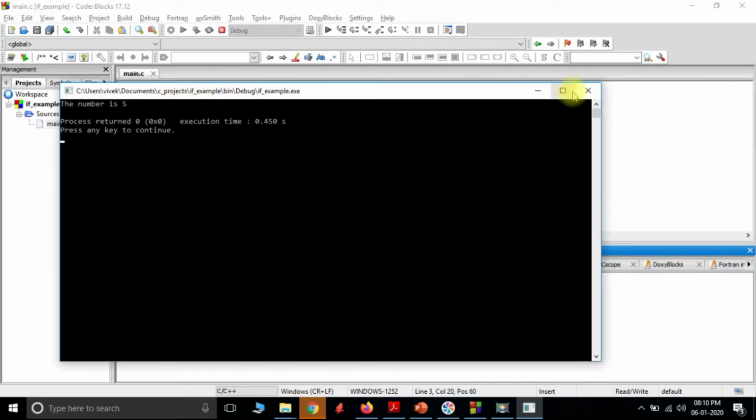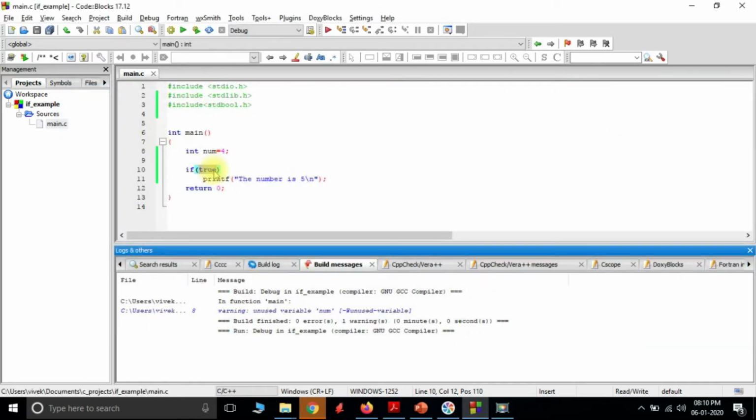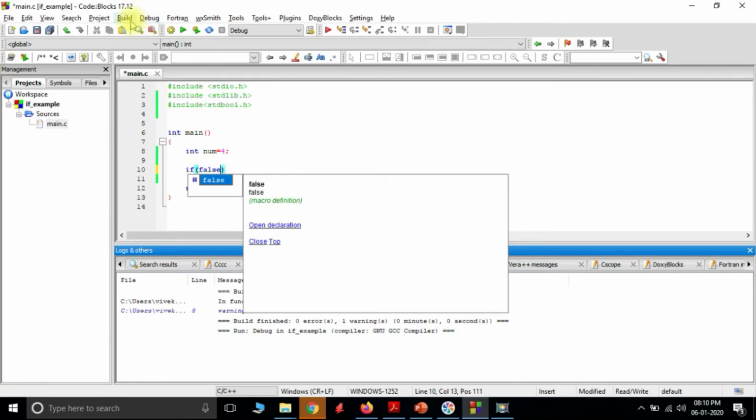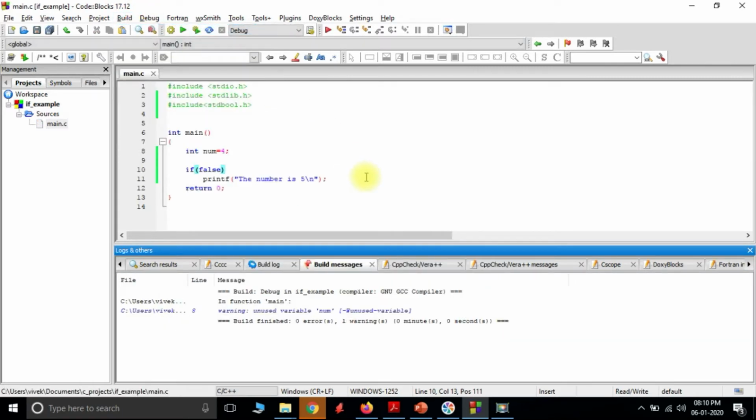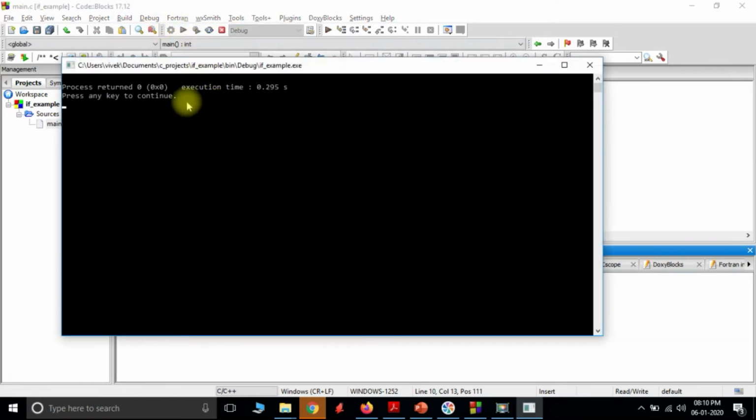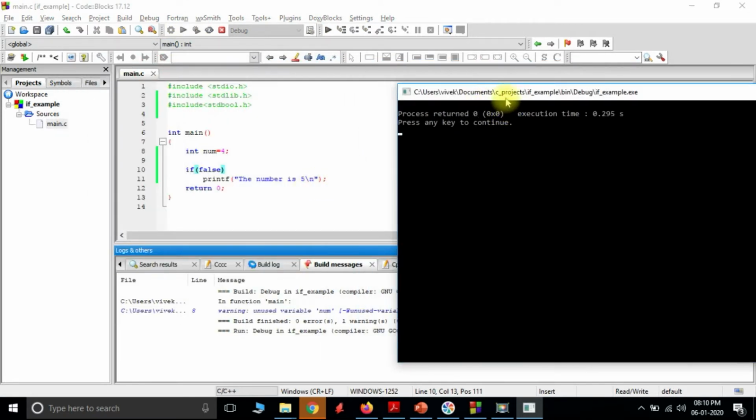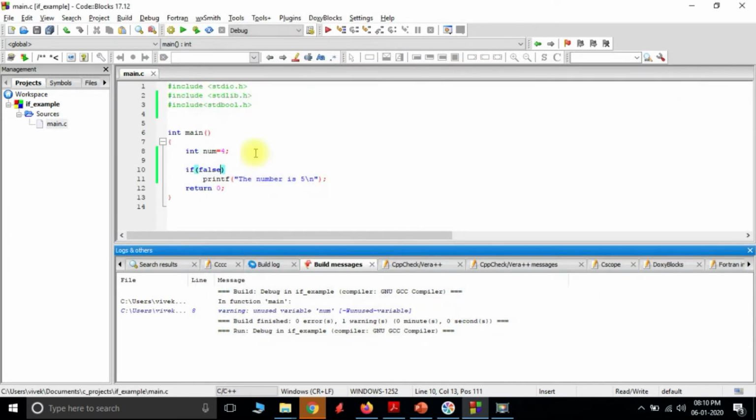And we have mentioned true here. Let's change it to false, and build it. We run it and see. We see that it is not executed. So one thing to note here is, any condition that we give inside the if parenthesis will be checked whether the condition is true or false, and then the decision will be taken whether the statement has to be executed or not.